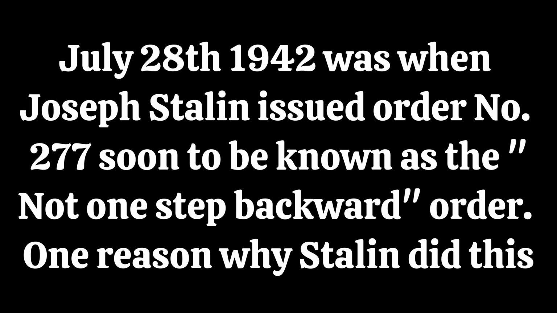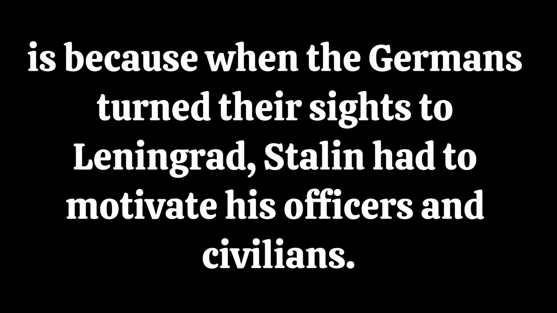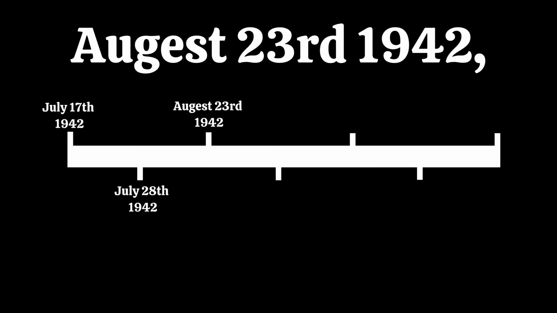July 18th, 1942. July 18th, 1942 was when Joseph Stalin issued Order Number 277, soon to be known as the "not one step backward" order. One reason why Stalin did this is because when the Germans turned their sights to Leningrad, Stalin had to motivate his officers and civilians. Now moving on with our timeline, August 23rd, 1942.